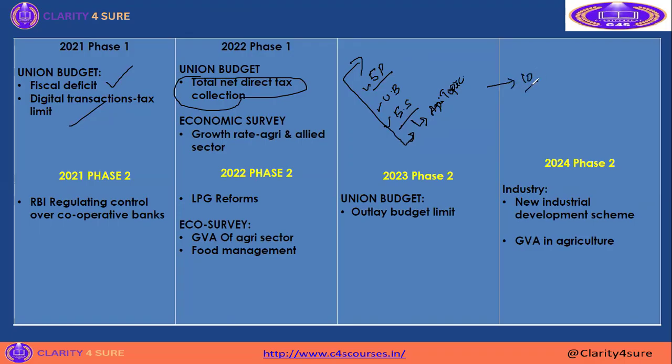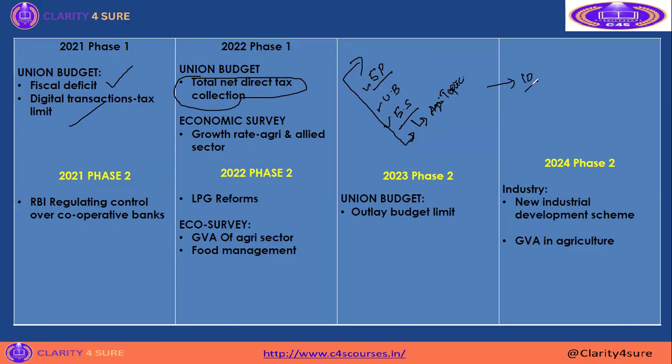I have not included any schemes. Schemes are different. There will always be 10 plus questions on schemes, like Ministry of Development schemes, Ministry of Health schemes, and Ministry of Agriculture schemes. So I'm neglecting all the schemes. I'm saying that you can score 10 marks in this ESI paper.